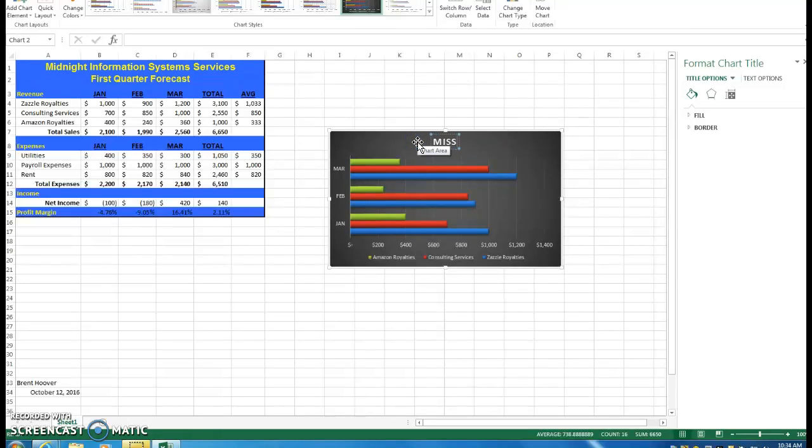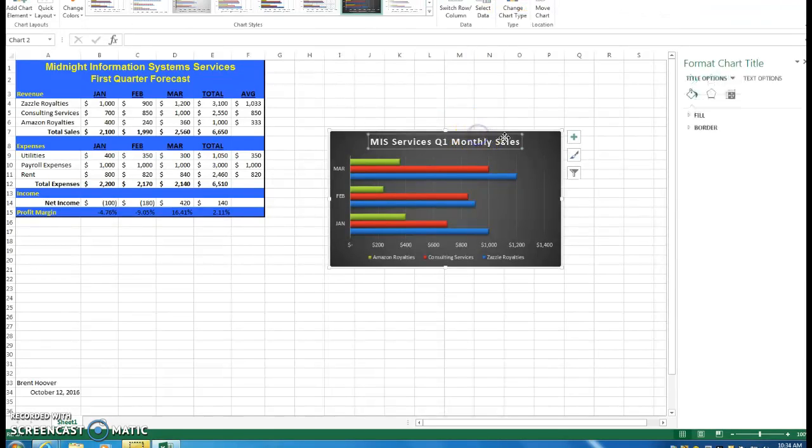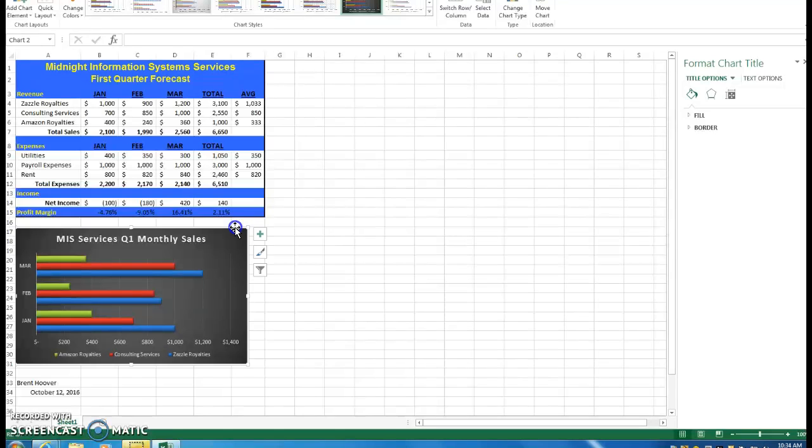We're going to call this MIS Services. We can do quarter 1 monthly sales. And when you get that, you have your final work, and you can just bring it over. Generally, you want to make everything nice and neat. Just bring it over down there. And there you go. That's all you have to do for this assignment.